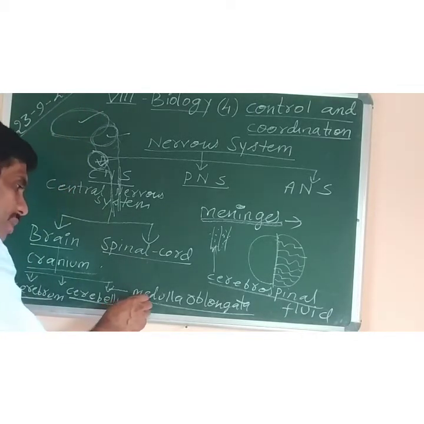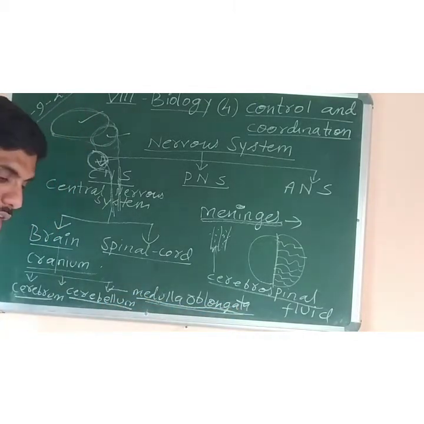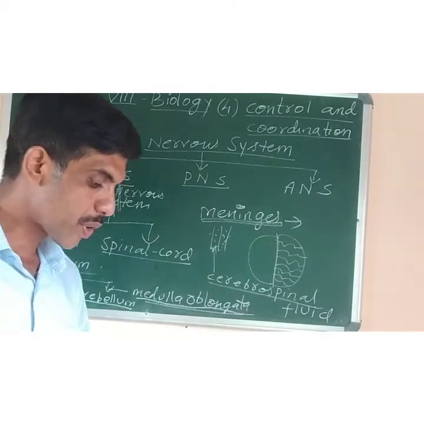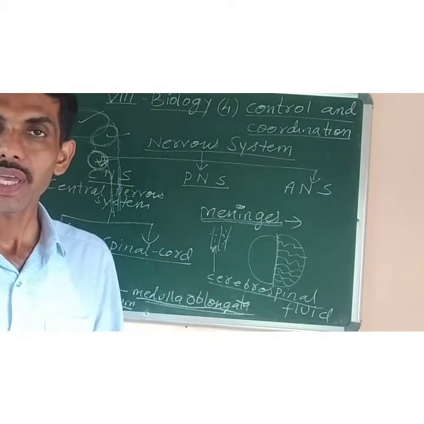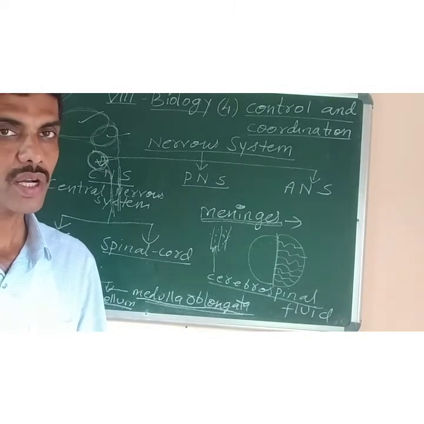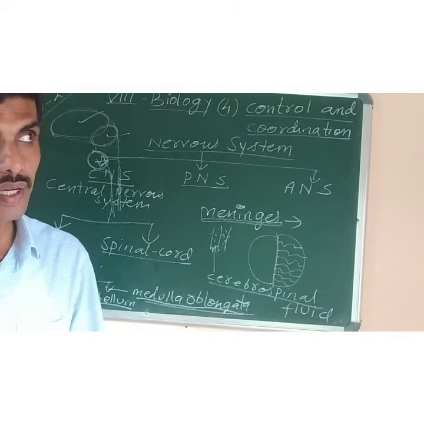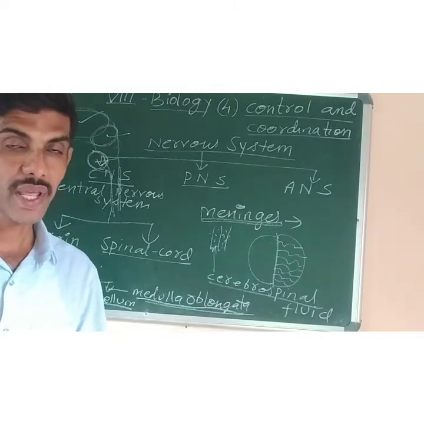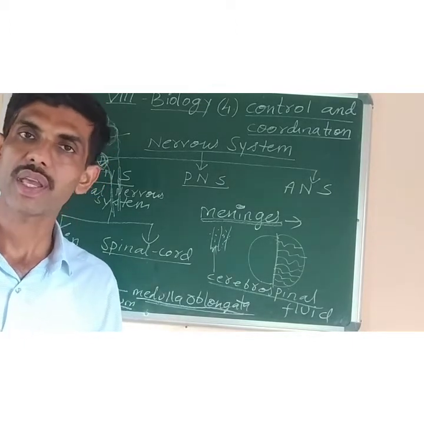Now, what is the function of the medulla oblongata? It is responsible for controlling involuntary actions, those actions which are not under the control of our brain.